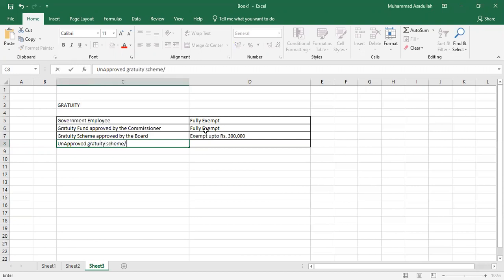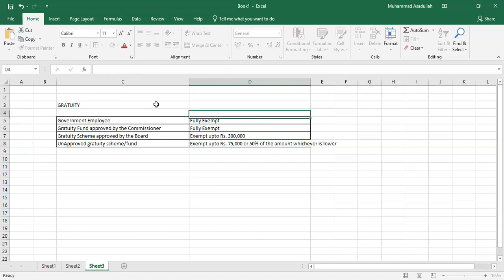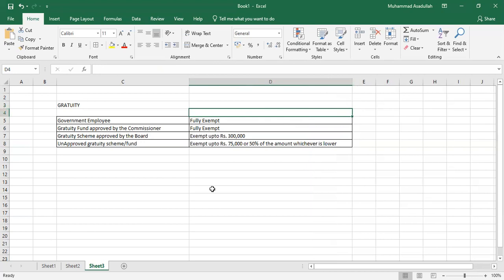If it is not approved, either by the board or by the commissioner, then it will be exempt up to rupees 75,000 or 50% of the amount, whichever is lower. So this is the taxable treatment of gratuity schemes.